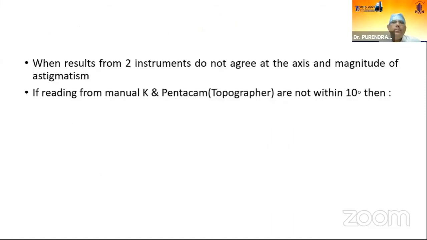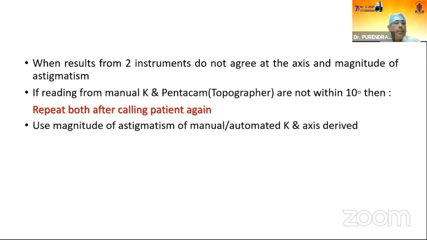When results from two instruments do not agree on the axis and magnitude of astigmatism, if readings from manual K and Pentacam topographer are not within 10 degrees, then repeat both after calling the patient again. And if still they are not coinciding, there should not be a difference or variation in excess of 5 to 10 degrees.